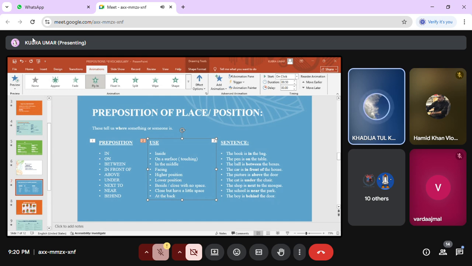Quick tip for students: use in, on, at for both time and place, but the meaning depends on context. Place: in the room, on the table, at the door. Time: in July, on Friday, at 5 p.m. So this was all about my today's lecture. If you have any questions, feel free to ask.